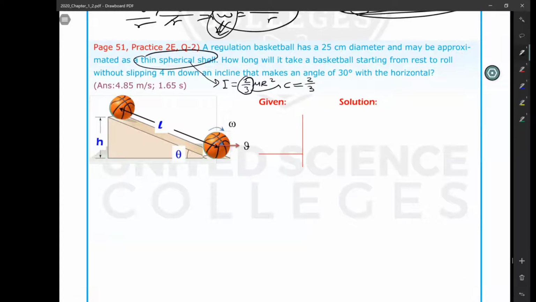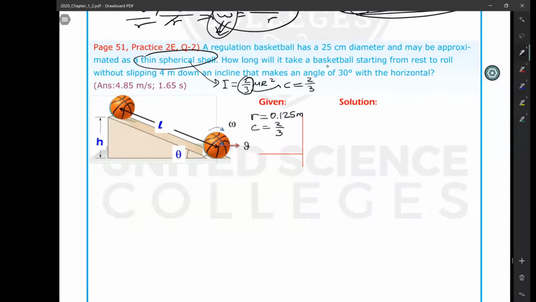So diameter is given 25 centimeters. So radius must be half of it. So let's record it. Radius is 12.5, which means 0.125 meters is the radius of this regular basketball. Maybe approximated a thin spherical shell. So C is equal to 2 over 3.